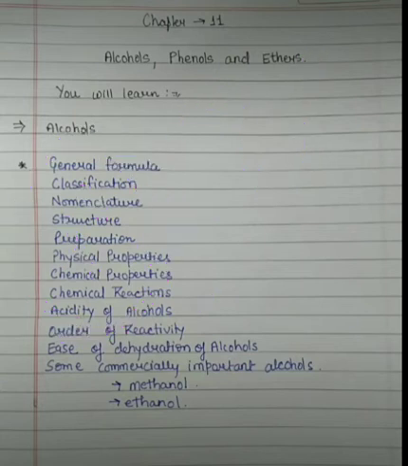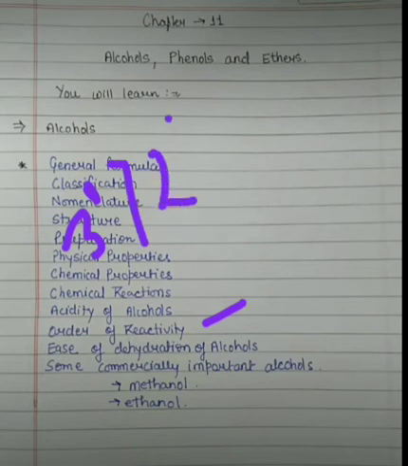Then we have to see the order of reactivity. Which alcohol will be more reactive? The order will be 3 degree, then 2 degree, then 1 degree.